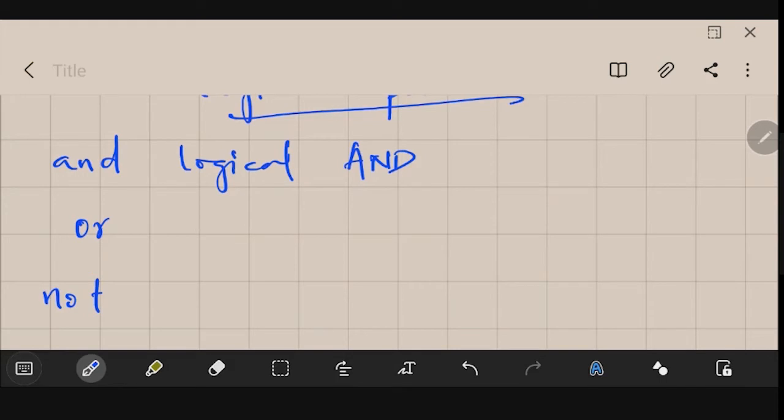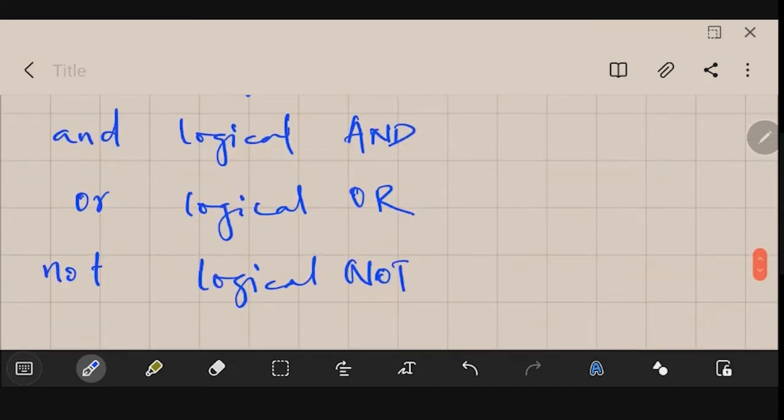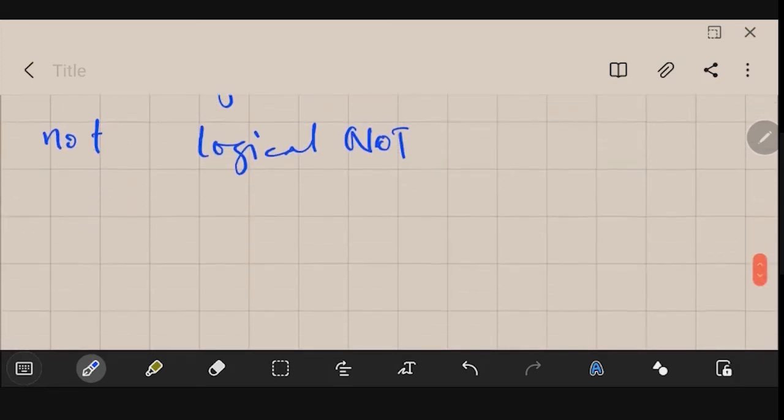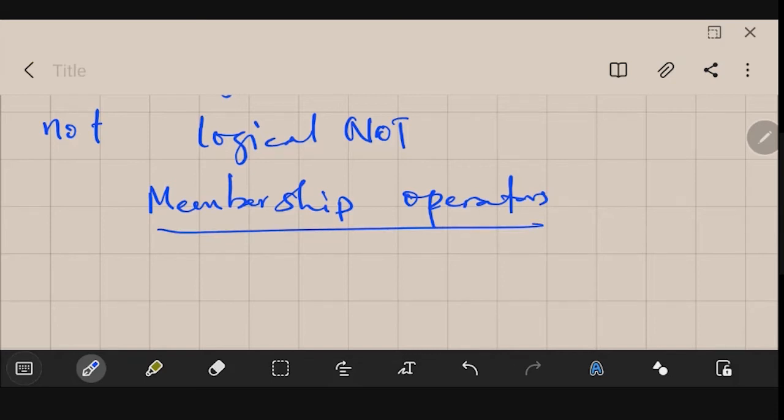For the or operation, the result is true if either of the operands is true. So that is logical or. Similarly, not is logical not. These are the three operations that we have in the logical operators. The next is membership operators.